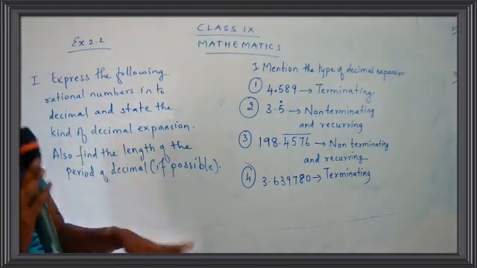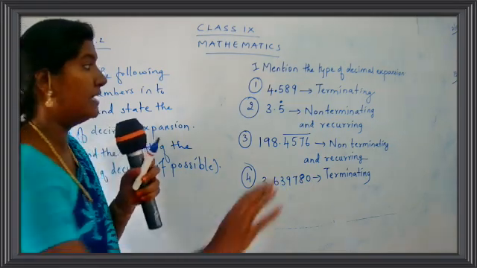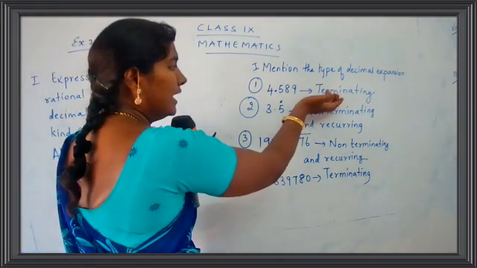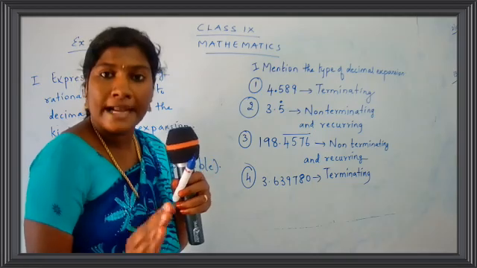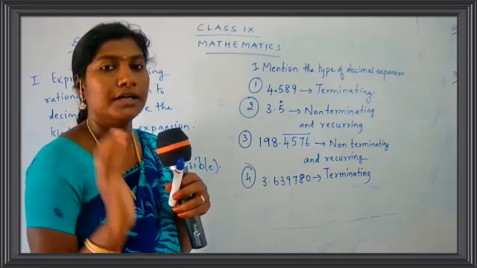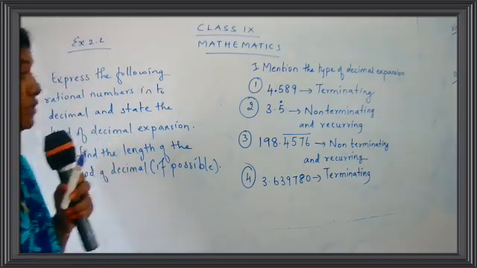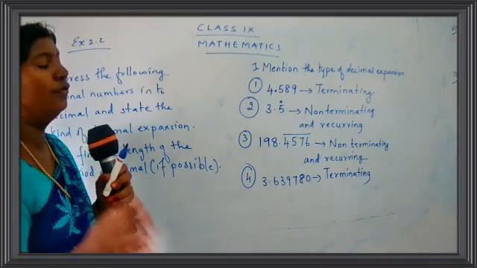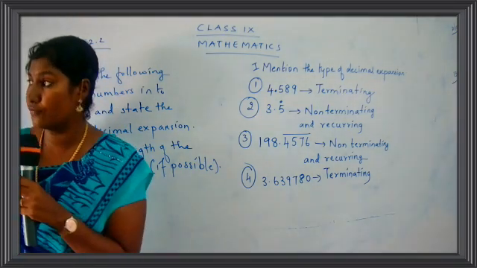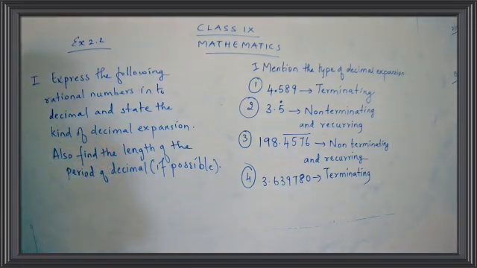The question is, if possible. What do you mean by if possible? If possible means if the answer is terminating, you should not write about the length of the period of the decimal. If it is non-terminating and recurring, you have to write about the length of the period of decimal. Okay, children? So I hope you are clear with the question.